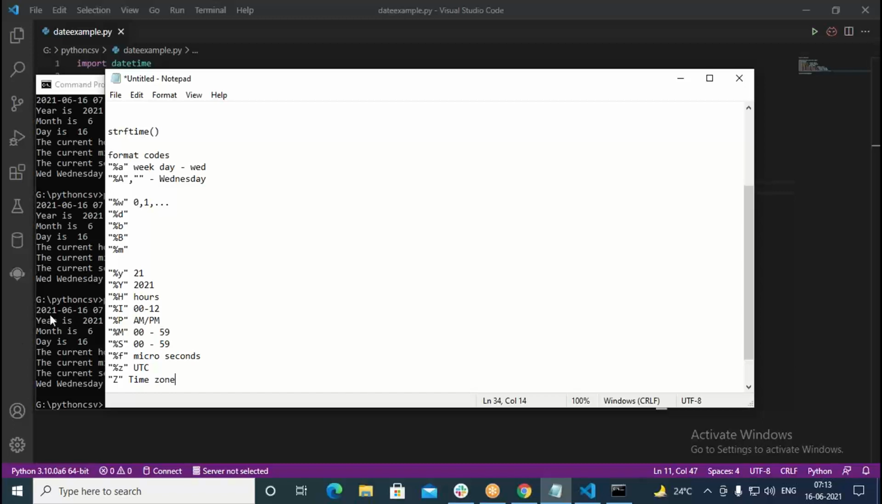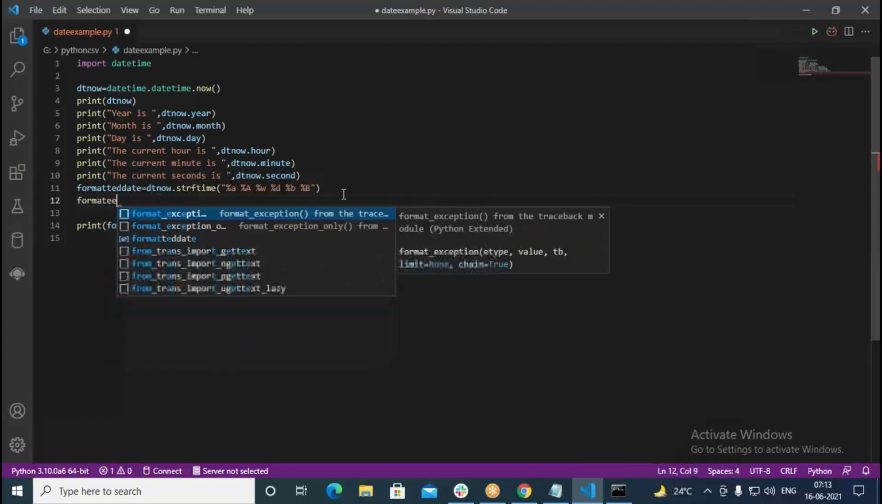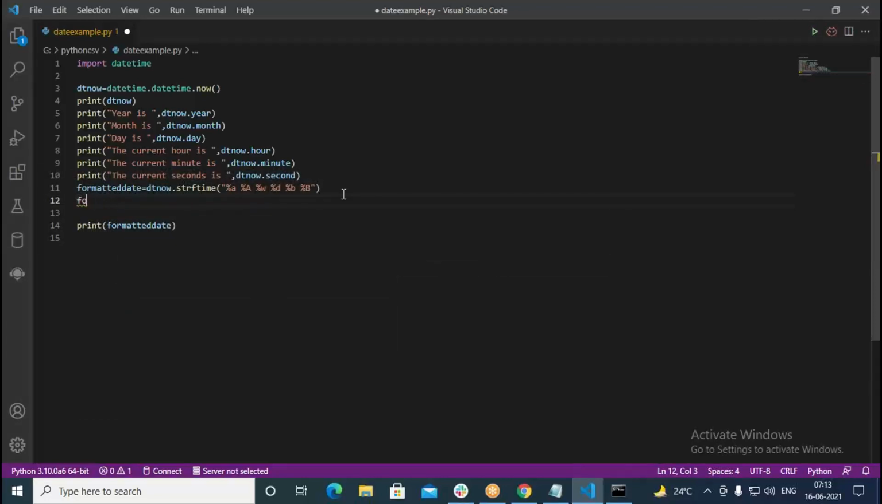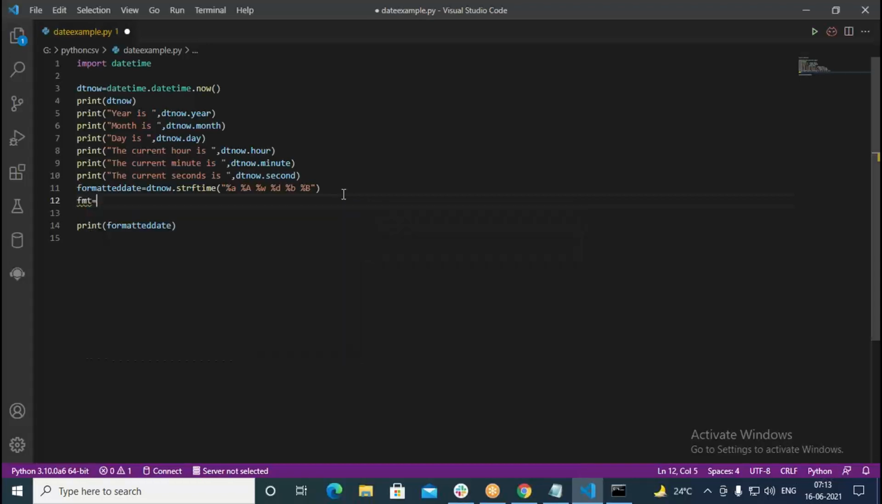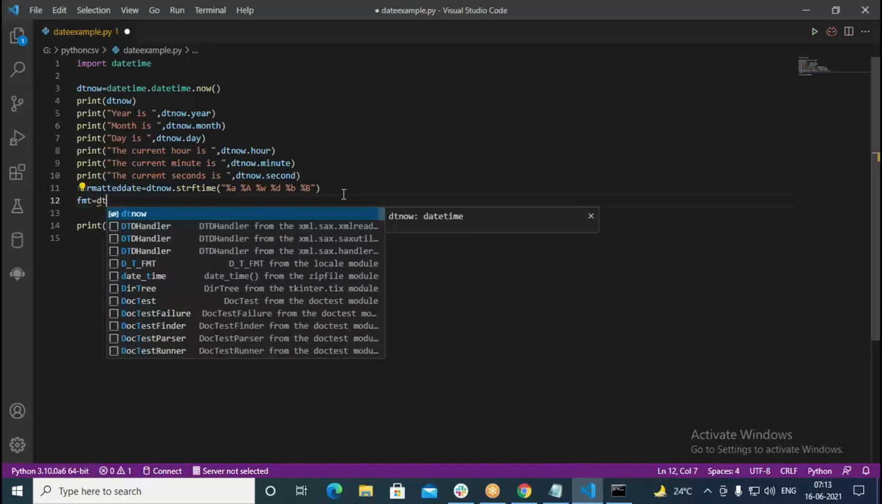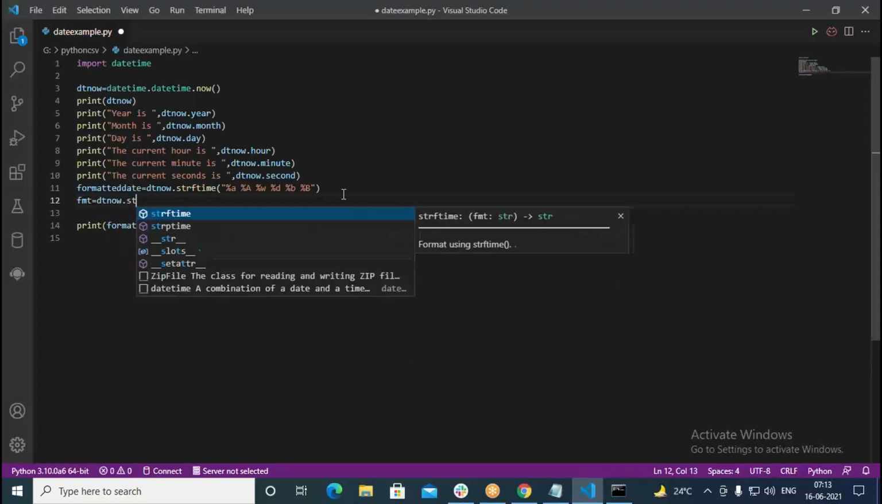Okay, now let us try to see this. We have done up to %y. Now what I do is create another variable in which I put the formatted value. FMT, I just put as the variable name. FMT is dt dot strftime.